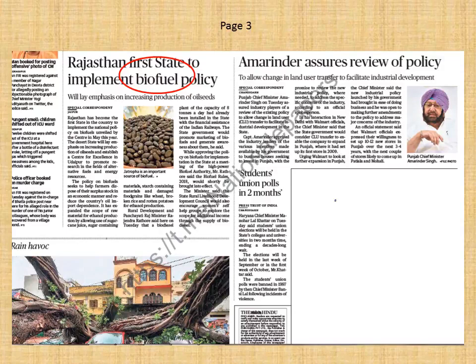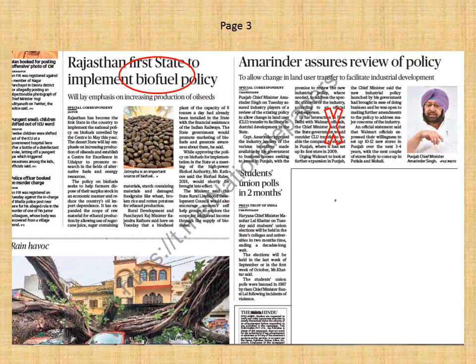So the important article over here is Rajasthan first state to implement the biofuel policy. Biofuel is a very important topic of ecology and environment, and this can definitely be asked in the exam. When you go to the ecology syllabus, you will find some topics related to biofuel over there. So you need to read this article in detail. You should know what is biofuel, what is biodiesel. Already a question has been asked a couple of years back from this topic. Again, this can be asked. So be very particular about any question coming from ecology or biology.